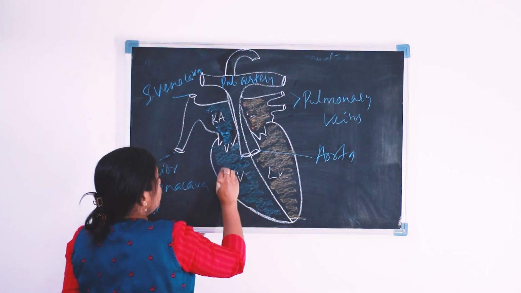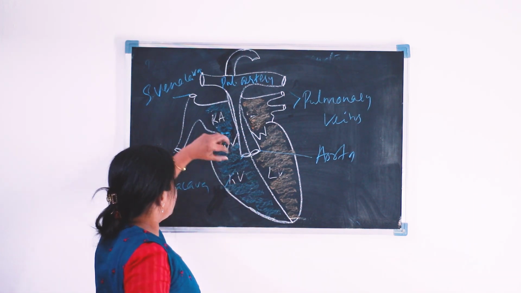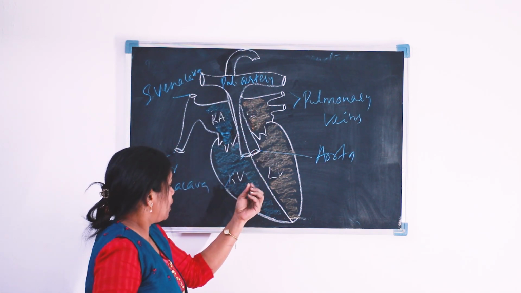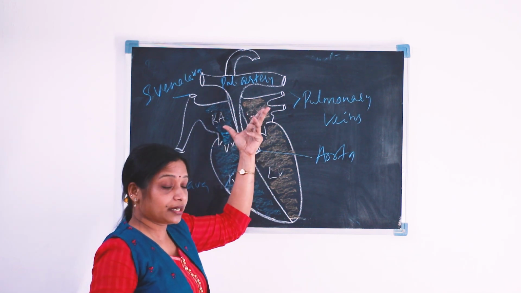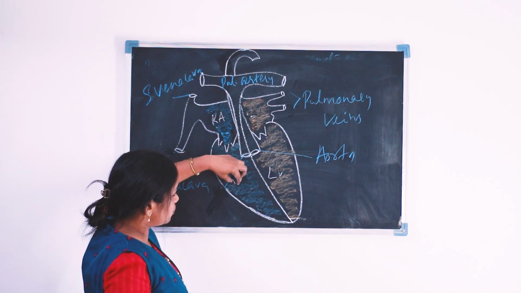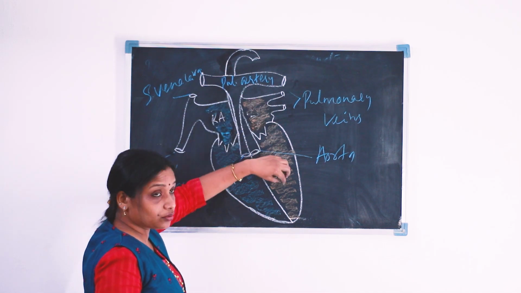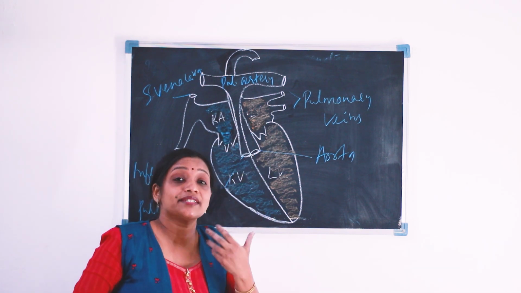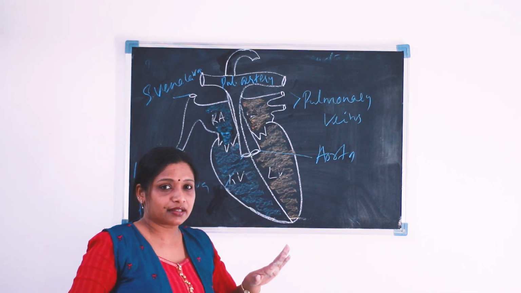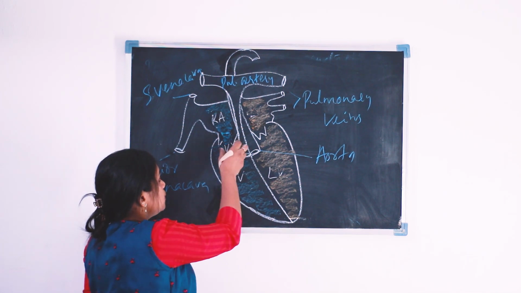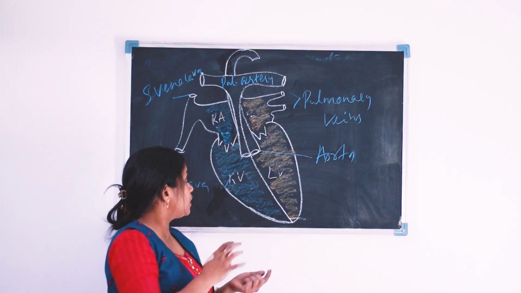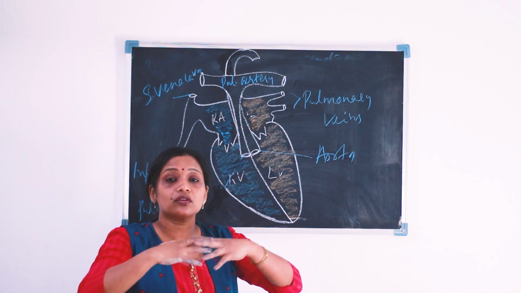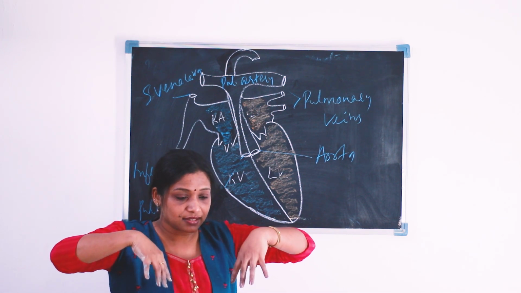Okay, now when the valve opens, there is a probability of the back flow of blood. Blood is coming from the right auricle to the right ventricle, and here from the left auricle to the left ventricle. But there is a chance for the back flow of blood or the regurgitation of blood. That is not good. It is a bad thing. So to prevent that, the tricuspid as well as the bicuspid valve will close. It opens and suddenly it closes.